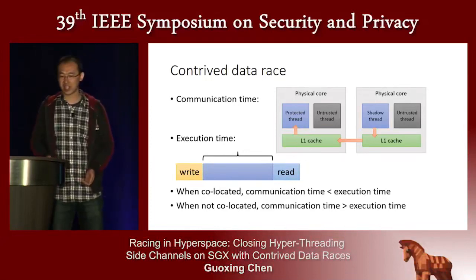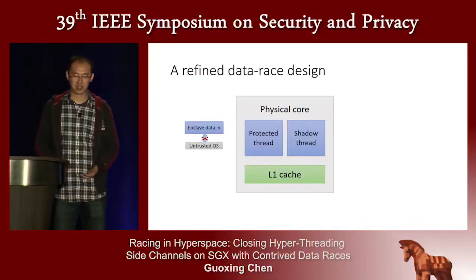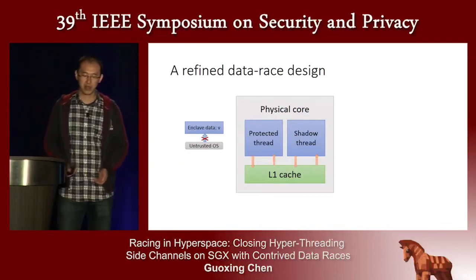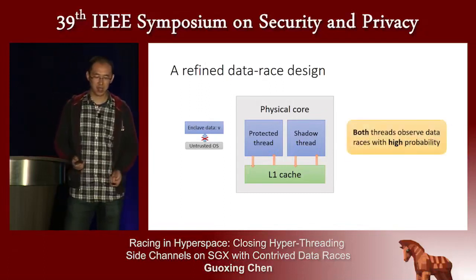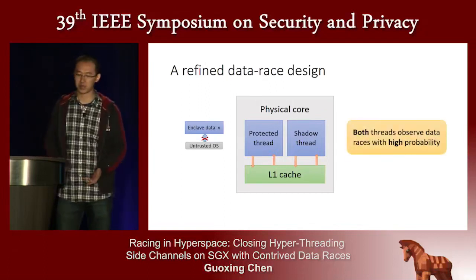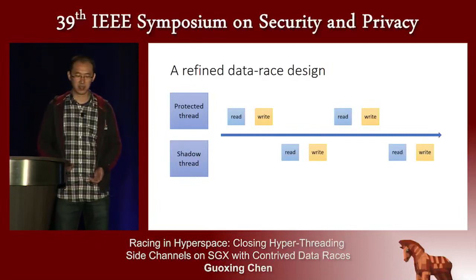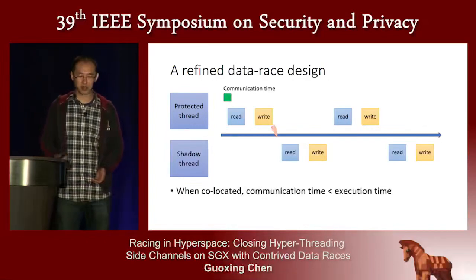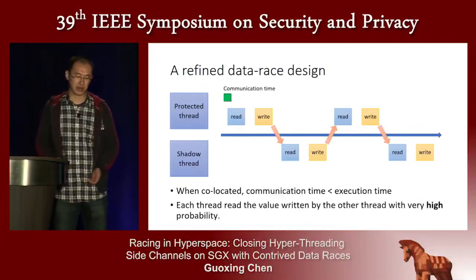But to defend against real attacks, the design needs to be refined. So in the refined design, both threads will read and write on the same shared variable. And the goal here is that when they are collocated, both threads will observe data race with high probability. So let's see, both threads will operate like this, and the communication time is much smaller. So each thread will read the data written by the other thread with very high probability.